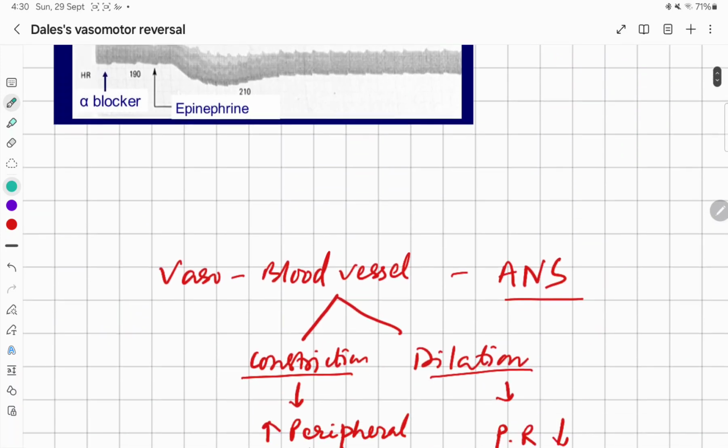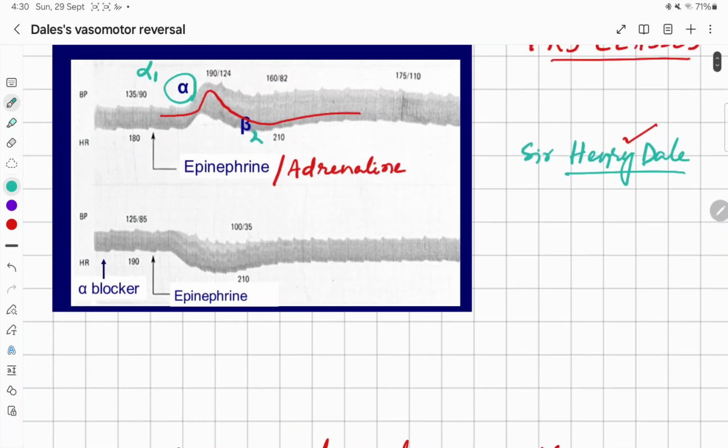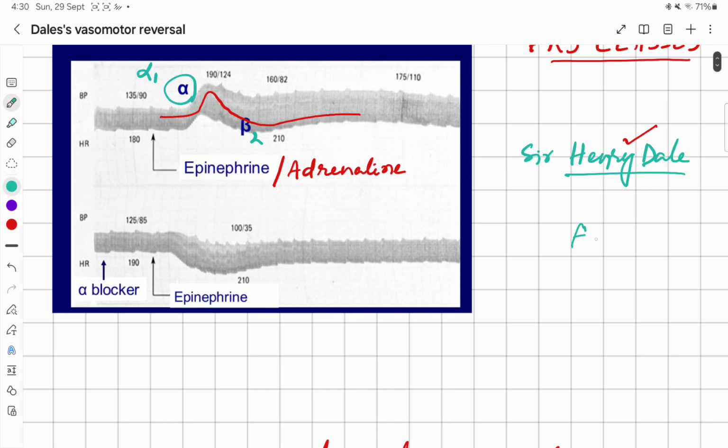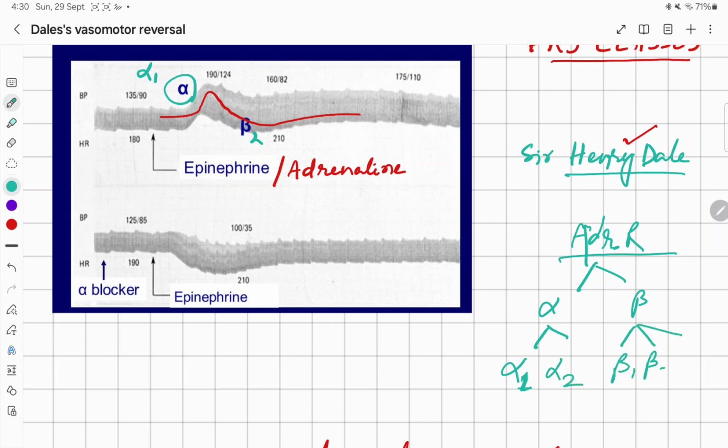As you know, the adrenergic receptors are of two types, alpha and beta. Alpha is again of two types, alpha 1 and alpha 2. Beta is of three types, beta 1, beta 2, beta 3.